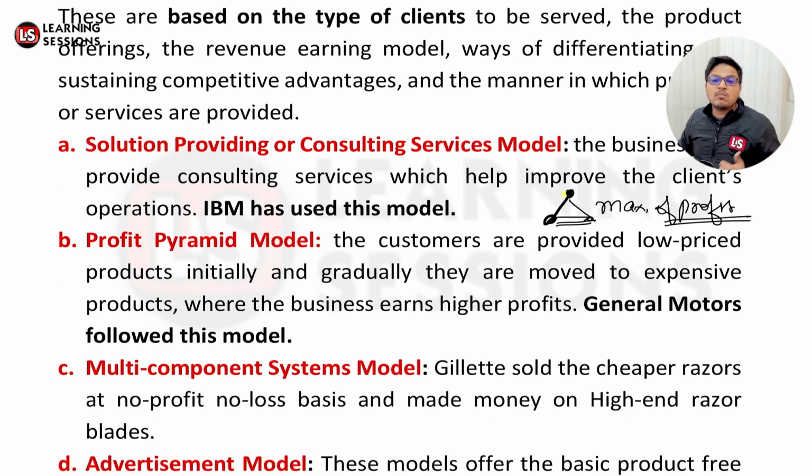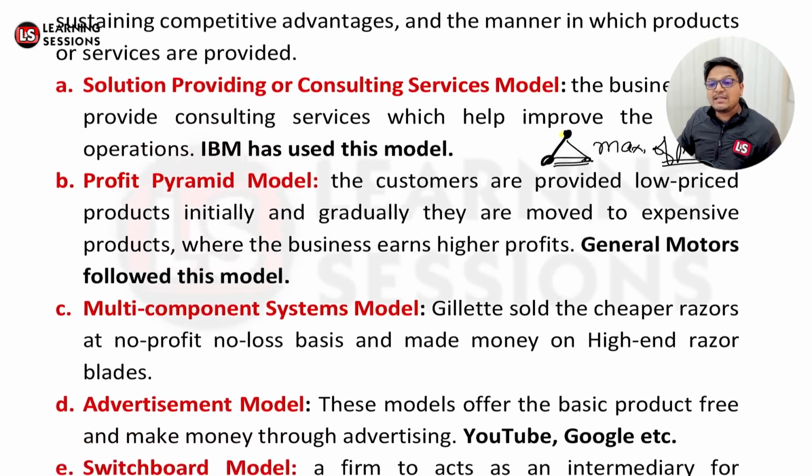And the third one is related to the multi-component system model. Now multi-component system model means that the company is not working on one product only, they are manufacturing different products over there. But generally what happens, first of all, they are providing one product at cost to cost. Like in the case of Gillette, they were providing the cheaper razors on a no profit, no loss basis, and they were earning on the high-end razor blades over there. That's actually related to the multi-component system models.